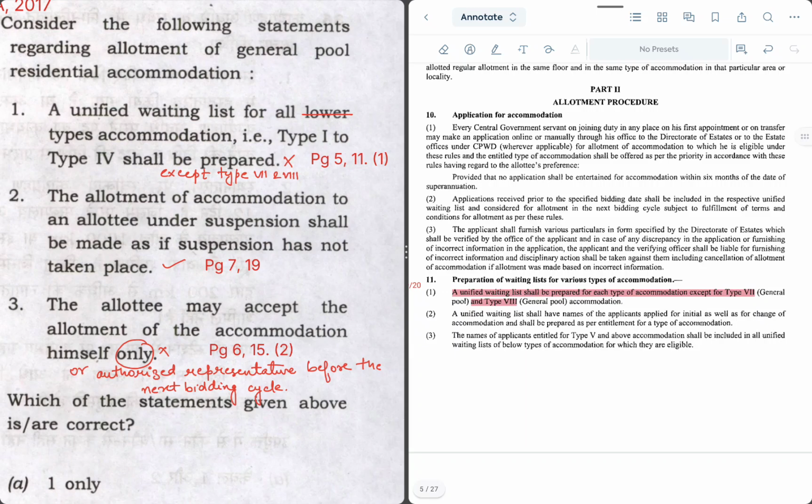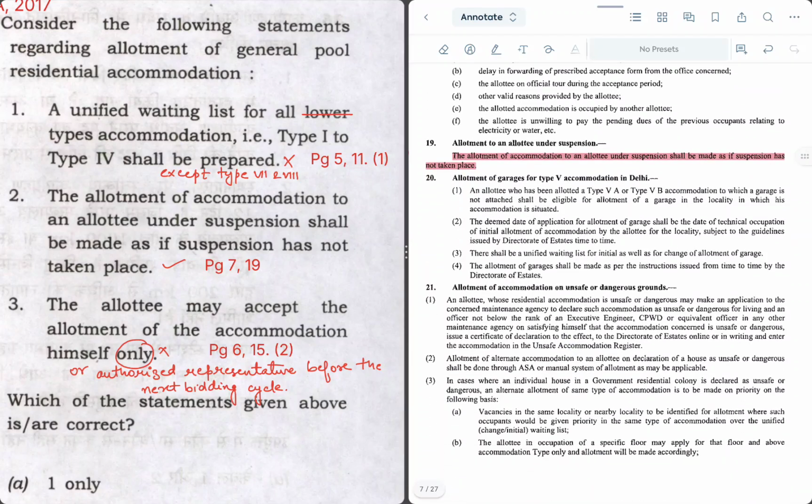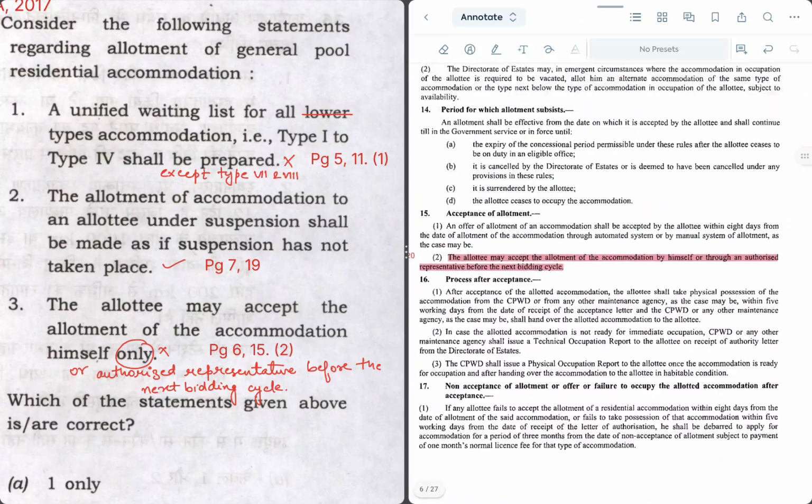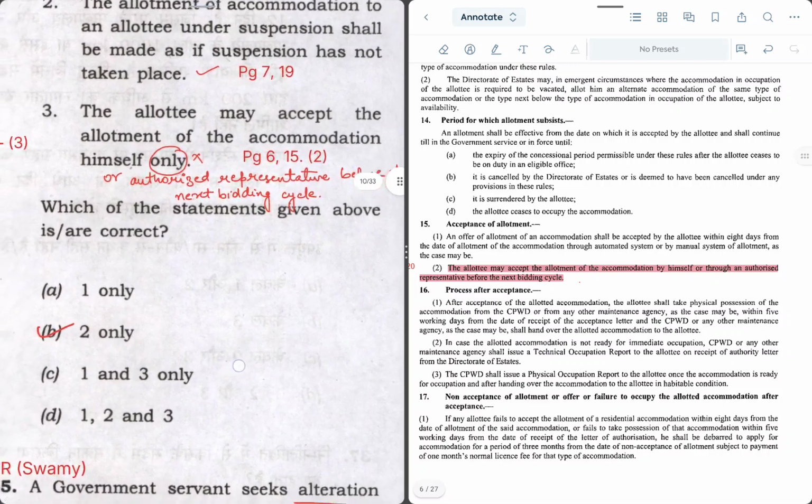The allotment of accommodation to an allottee under suspension shall be made as if suspension has not taken place. So on page 7 and para 19 this has been given. So this is correct. Statement 3 says allottee may accept the allotment of the accommodation himself only. So this is incorrect. He can accept the allotment himself or through authorized representative before the next bidding cycle. So on page 6 in para 15.2 it has been given here. So you can check. Therefore the right answer is only statement 2. So option B is the correct answer.